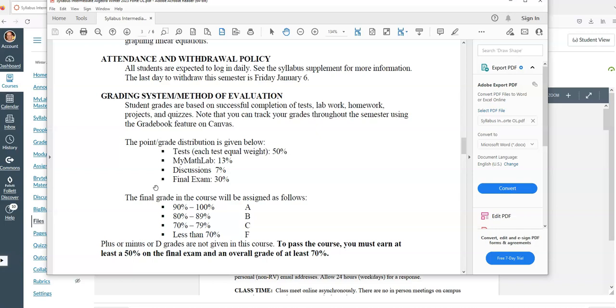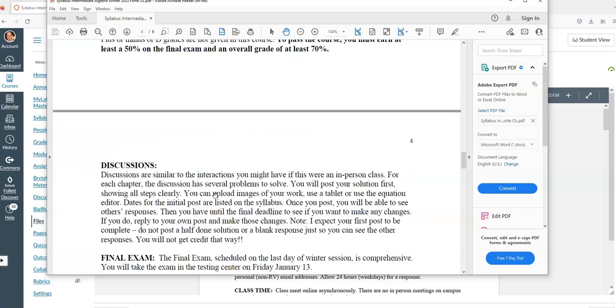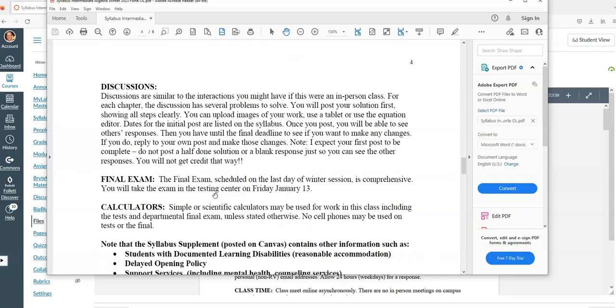Grading, there's going to be 3 tests. One you'll take at home, the other 2 you'll take on campus. That altogether is 50% of your semester average. There's the My Math Lab, that's the homework. There's discussion posts, and then the final exam is worth 30% of your grade. In a course like this, there's only 4 letter grade options, A, B, C, and then the none of the above for grades that are less than 70. So to pass this course, you need at least a 50 on the final and an overall grade of at least 70%.